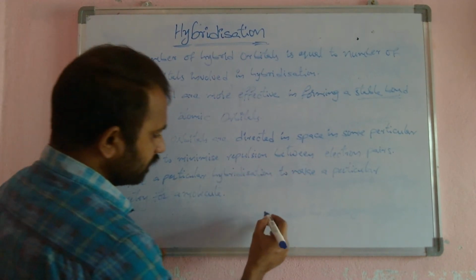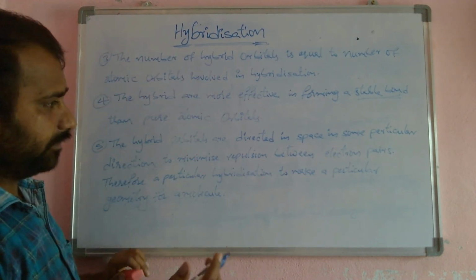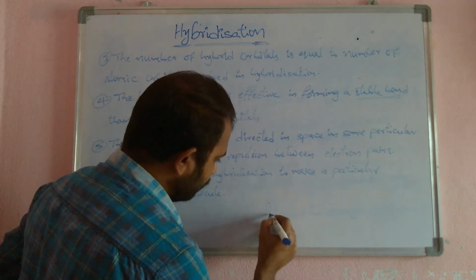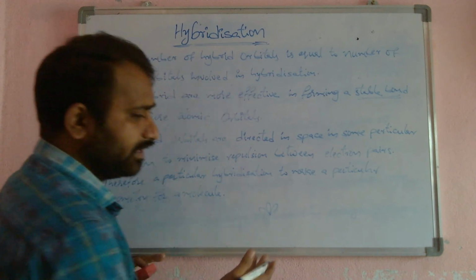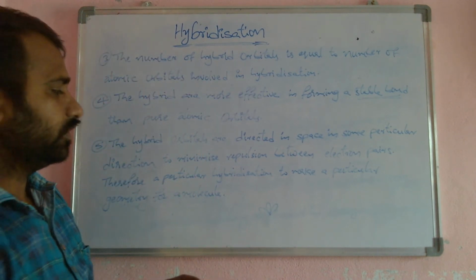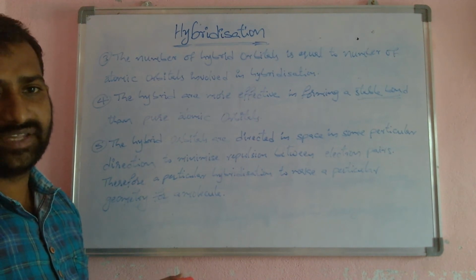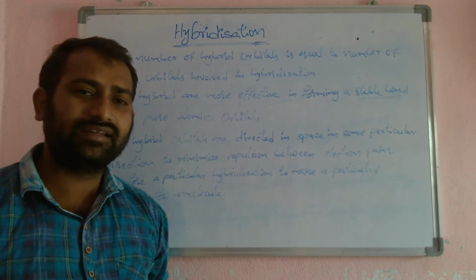Every orbital has electrons, and electrons carry negative charge, which is why they repel.